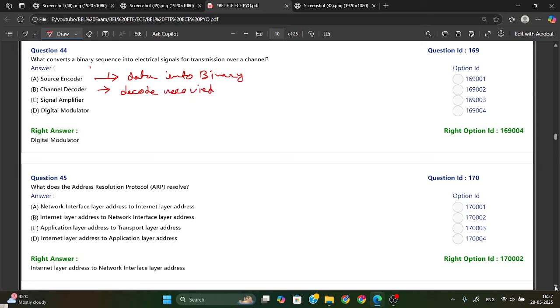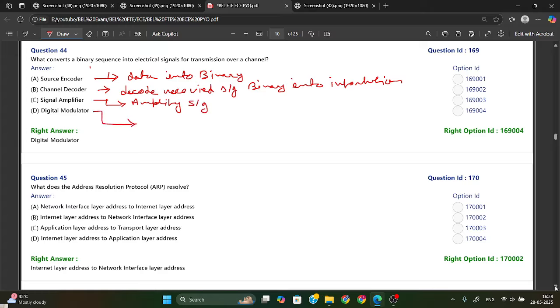The decoder will decode the received signal and convert that binary data into information. Okay, the function of a decoder is like this. Now we have the signal amplifier. A signal amplifier will not convert anything, it will just amplify the signal.